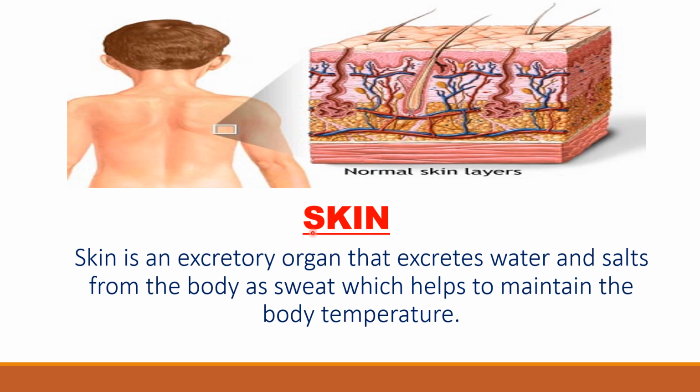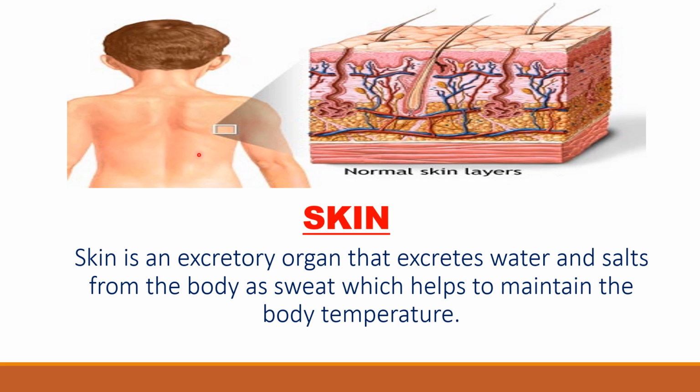The second excretory organ we will discuss now is the skin. The skin is the largest organ of the body. The skin is made up of two layers. The upper layer is known as the epidermis and the inner layer is known as the dermis. The skin helps to maintain a constant amount of fluid in the body. When the body has excess water, some of the water gets rid from the body as sweat.